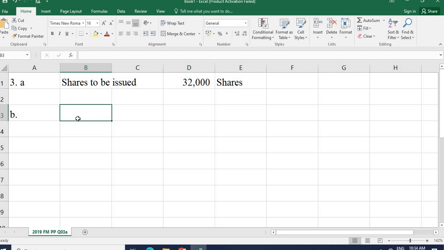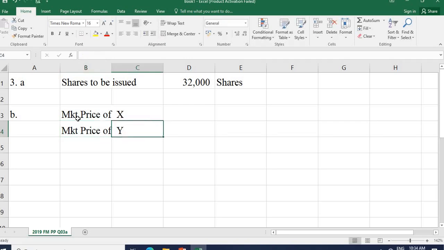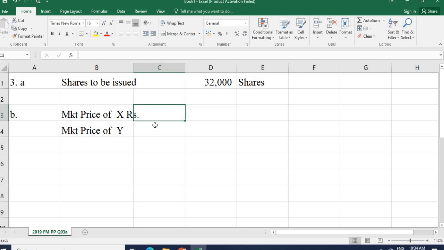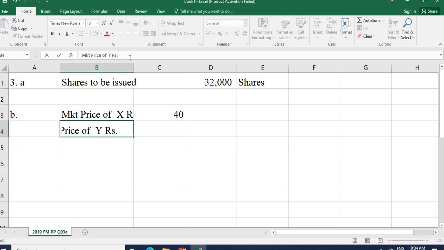In the question, the market price of company X and company Y have been given: rupees 40 and rupees 16.